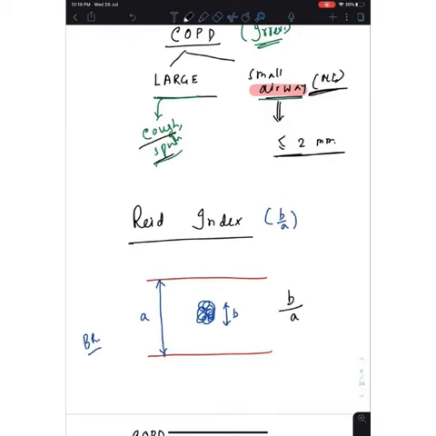That is known as Reid index. And as you know, in COPD there is hyperplasia of the mucus gland. That means in COPD this gland gets increased, so obviously Reid index is increased in case of COPD.